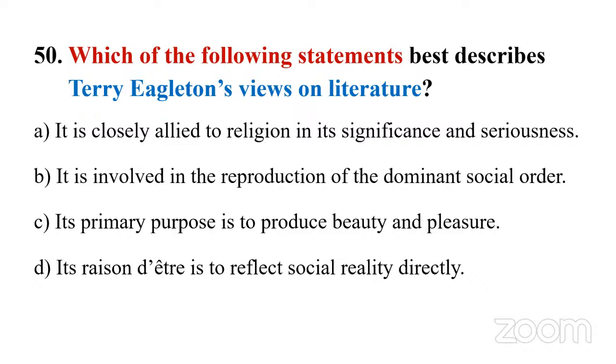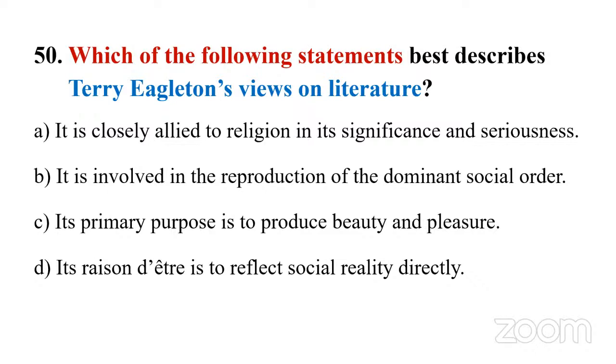So if you think Terry Eagleton might have commented on the Marxist aspect of literature, then you can narrow down to two options. Either it is B or D. It is involved in the reproduction of the dominant social order, because there is always a class fight, right? So we have the owning class and the working class.